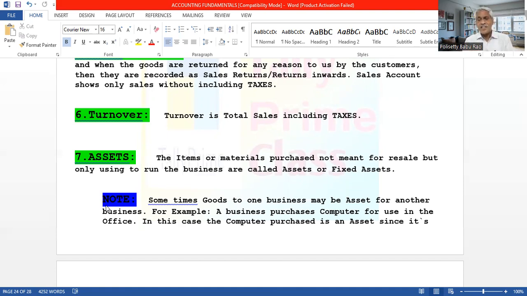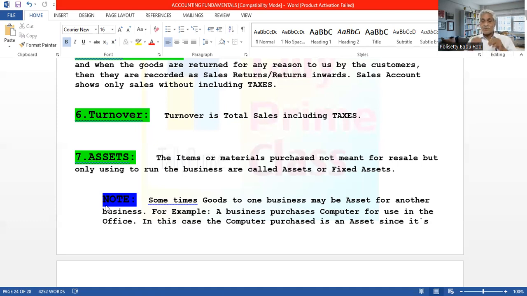In such a case, it is not goods. Don't treat it as purchases just by seeing the name purchased so and so. This is only an asset. So the asset account is to be entered in the books in the name of the asset only. Goods are entered in the books as purchase or sale account.